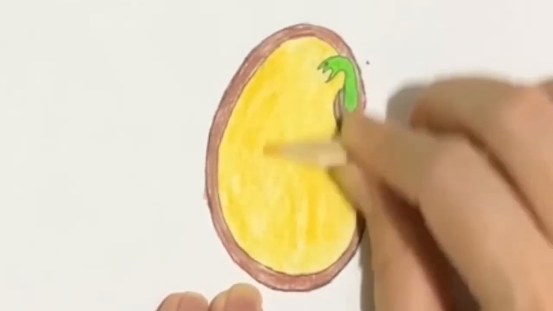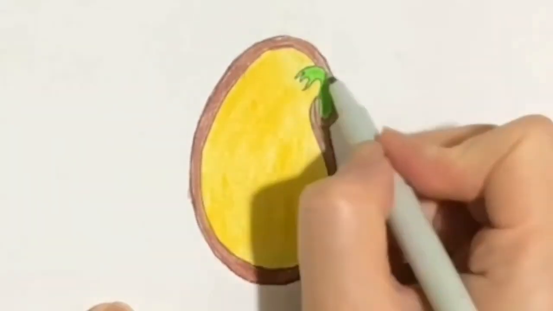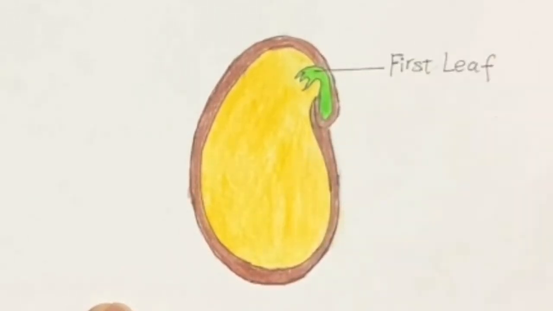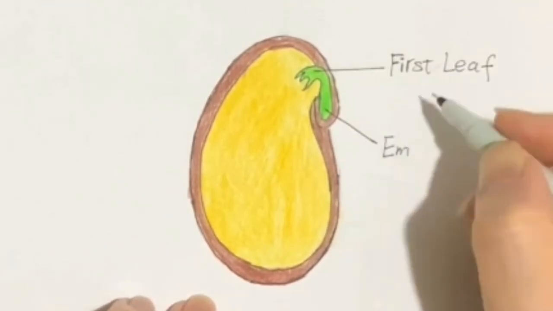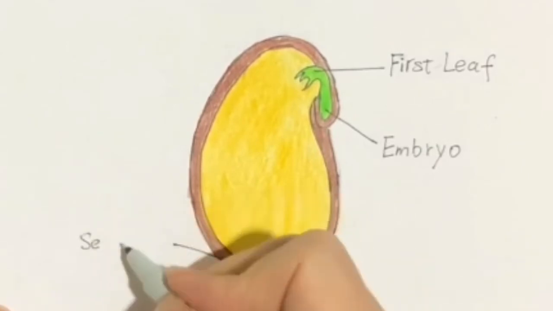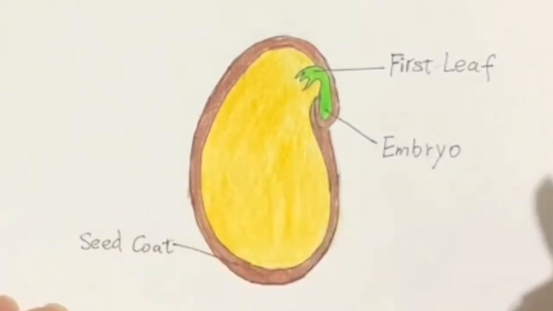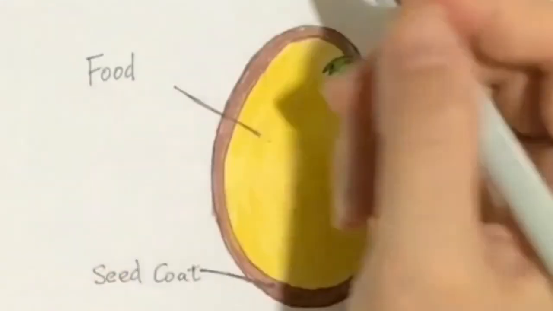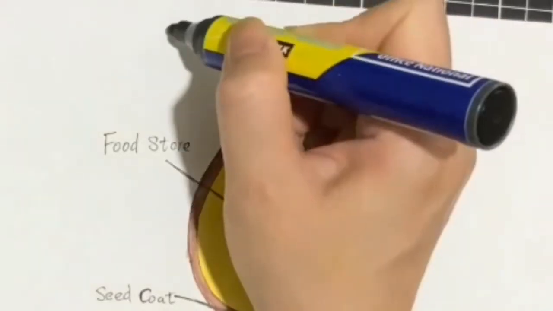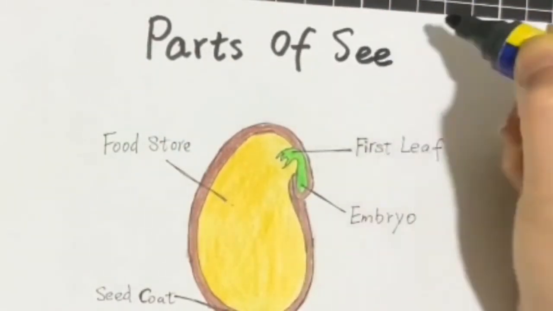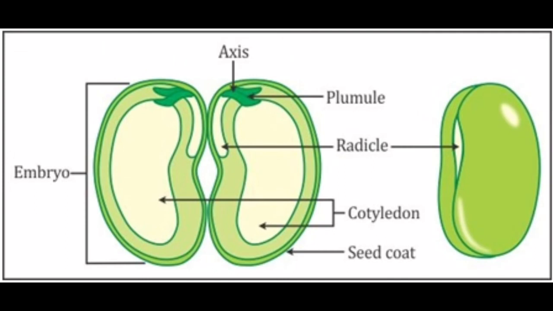Now let's do the labeling. So you can see over here, first I am labeling the green one, which is the first leaf, and the basal part of this is called the embryo. Now the outermost covering, this brown color, is the seed coat, and the innermost or yellow colored part, the largest part which you can see, forms the nutritive tissue for the seed, or we can say that this forms the endosperm. Now this is the diagram of the seed which you can see over here.